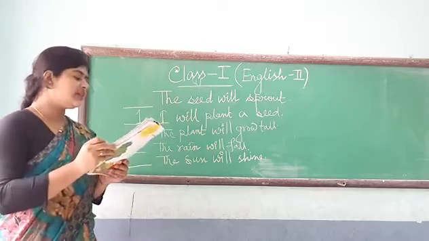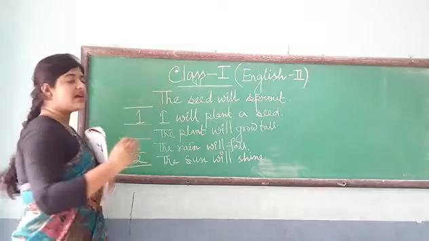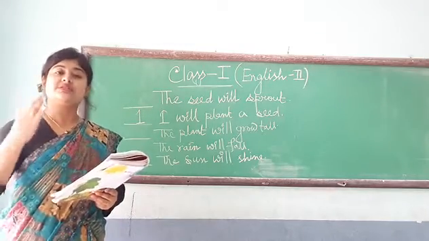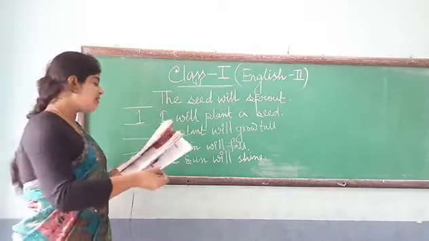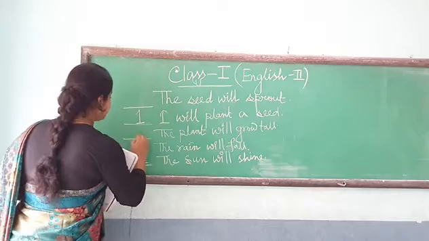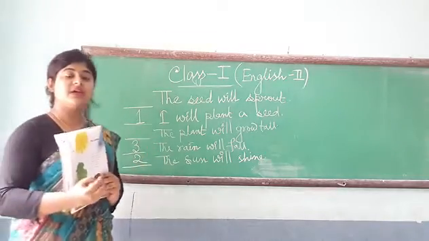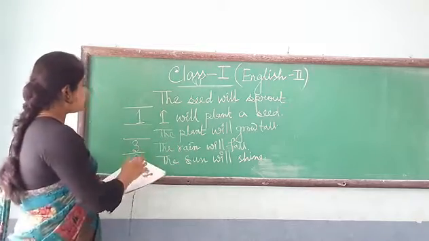Next, that is the sun will shine, because I have already told you that after getting the sunlight the seed will sprout and it will turn into a tree. Next, the rain will fall. So I am giving number 3 to the rain because rain is equally essential for the plant.